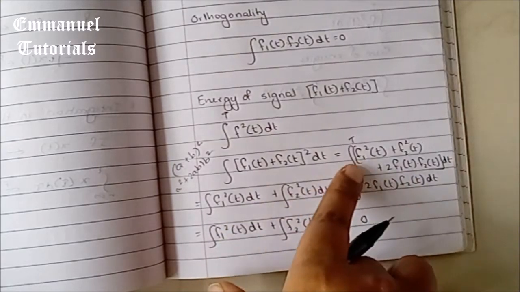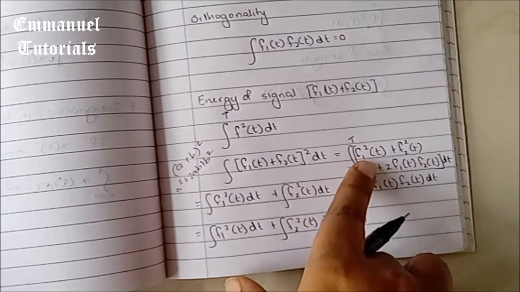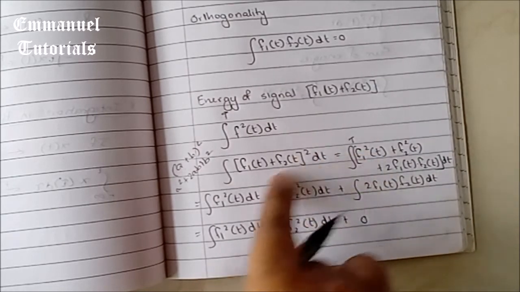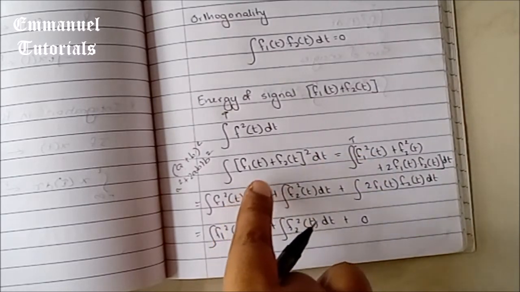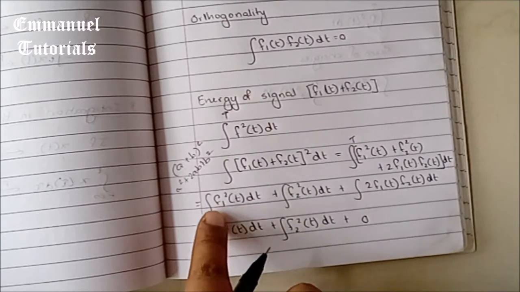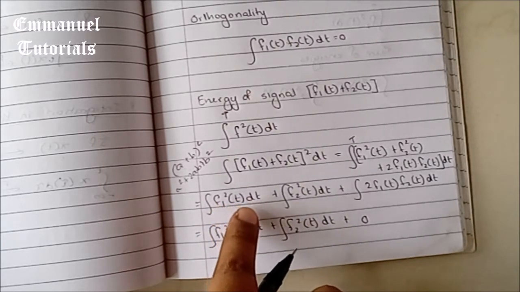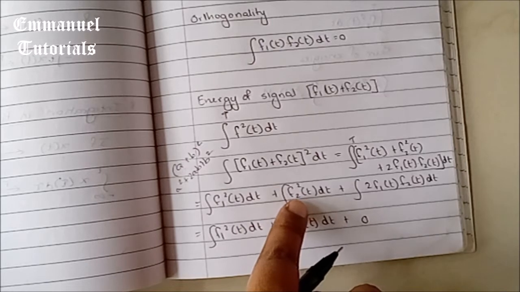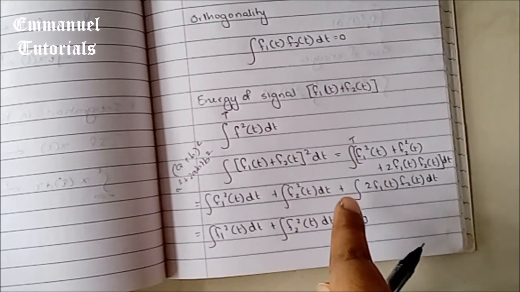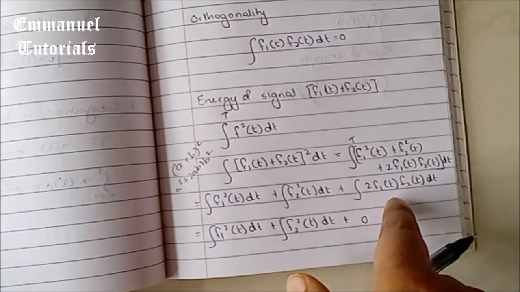Now we can separate the integrals. So every function will be separated into a different integral. So it will be integration of f1 square of t dt plus integration of f2 square of t dt, plus integration of 2 f1 of t into f2 of t dt.